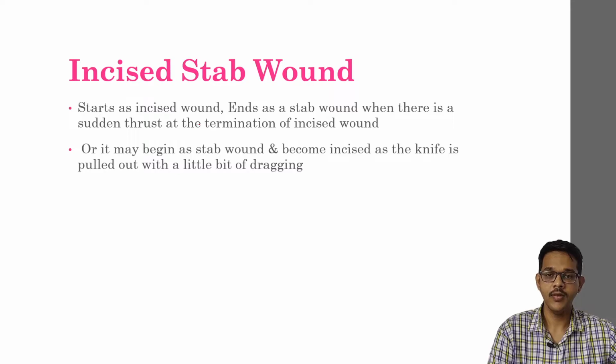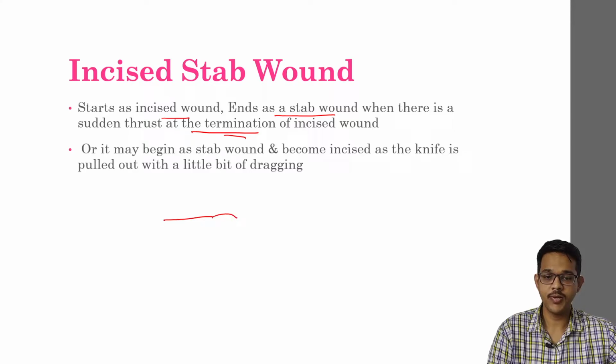Now, a different variant of stab wound is the incised stab wound. It starts as an incised wound and ends as a stab wound when there is a sudden thrust at the termination of the incised wound. So a sharp weapon may start as an incised wound, and sometimes it may be thrust in and become a stab wound, or it may begin as a stab wound and afterwards, when the weapon is pulled out of the body, it may be dragged, causing an incised wound.